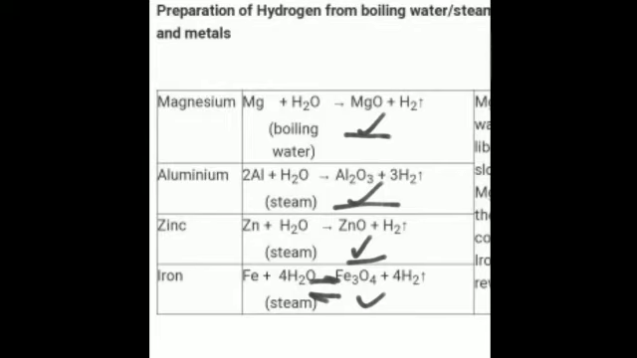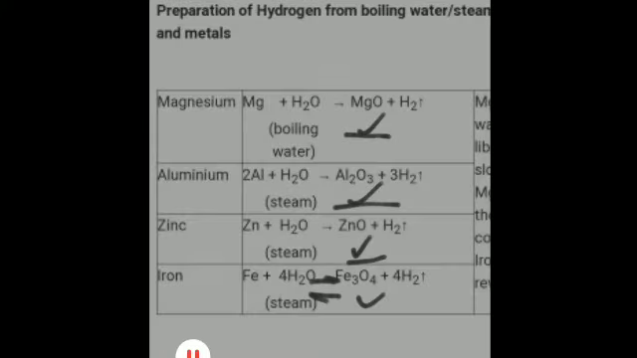The next method of preparation is by the action of dilute acids on active metals. The second method of preparation is by the action of dilute acids on active metals. Again, metals like magnesium, zinc and iron react with dilute acids, for example dilute hydrochloric acid and dilute sulfuric acid. And what do they liberate? They liberate salt and hydrogen.